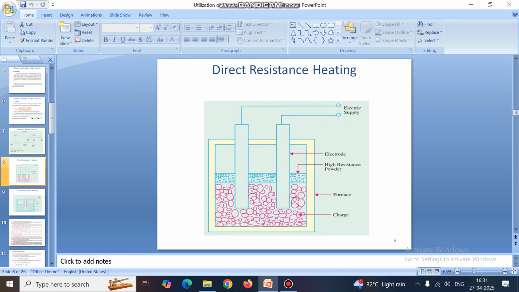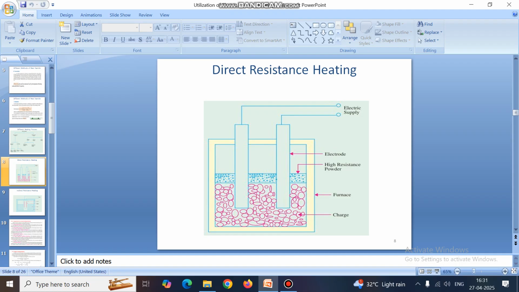Now, direct resistance heating. In direct resistance heating, the charge is placed here. This is the charge. And electrodes are inserted into this charge, and supply is given through the electrodes. Current is passing through the charge from one electrode to another electrode. And as a result, the charge is heated up.